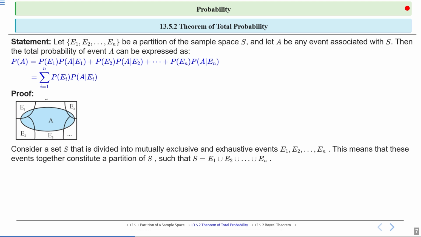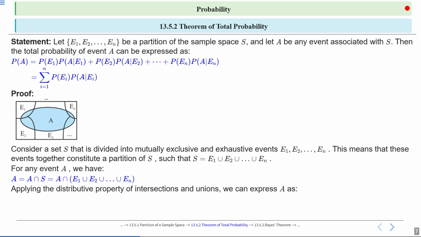Let's see the proof. Consider a set S that is divided into mutually exclusive and exhaustive events E1, E2, E3 till En. This means that these events together constitute a partition of S, such that S is equal to E1 union E2 union E3 till union En, right? Now for any event A, we have A equal to A intersection S, which is equal to A intersection E1 union E2 union E3 till union En, right? Now applying the distributive property of intersections and unions, we can express A as A intersection E1 union A intersection E2 union till A intersection En, right?